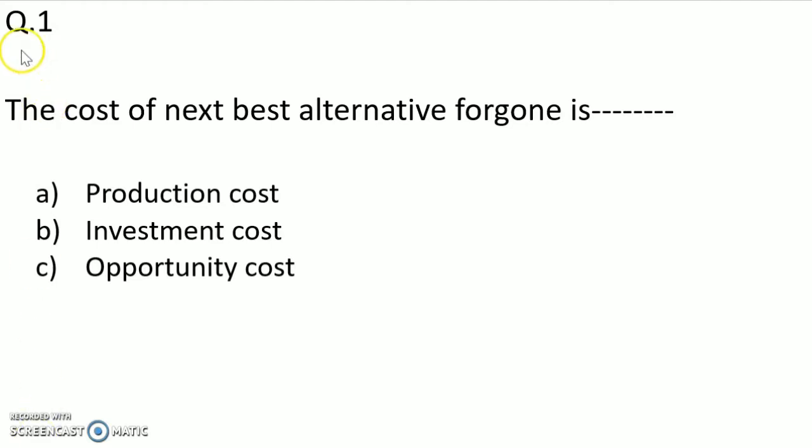Question number 1. The cost of next best alternative foregone is dash. Option A, production cost. Option B, investment cost. Option C, opportunity cost. Now what is next best alternative foregone? The question is next best alternative foregone. Is it production cost? No. Investment cost? Definitely not. Then the answer is opportunity cost.